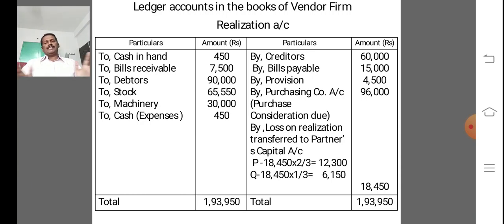The first one is realization account. This account is debited with all assets at book value and credited with all liabilities at book value except partner's loan.